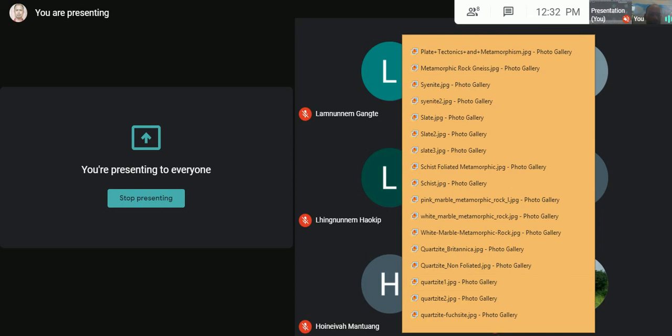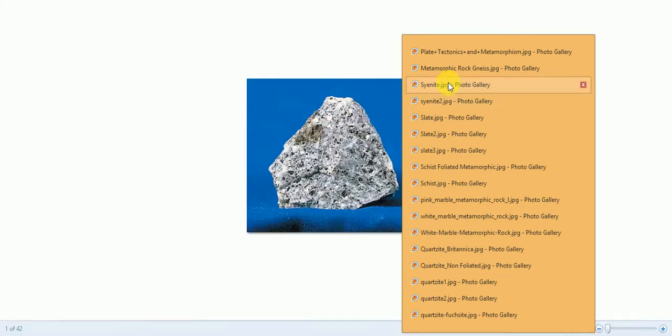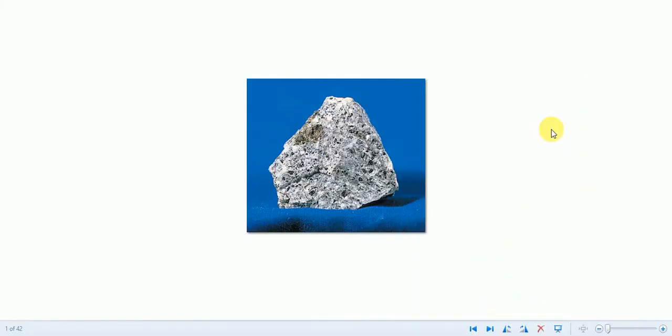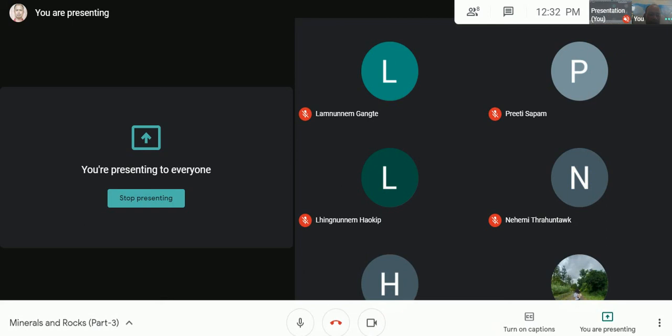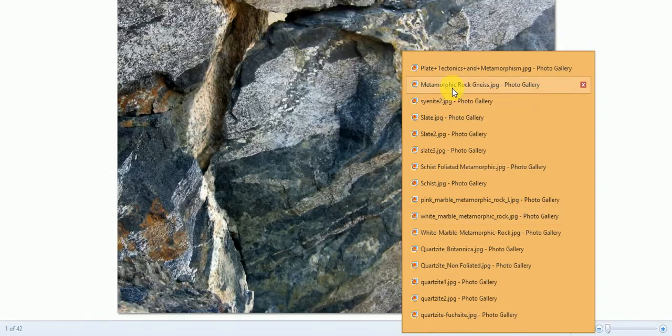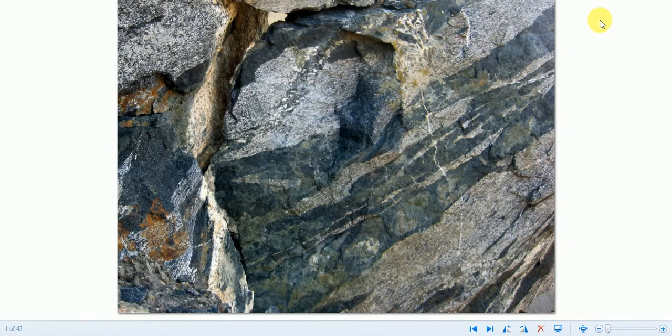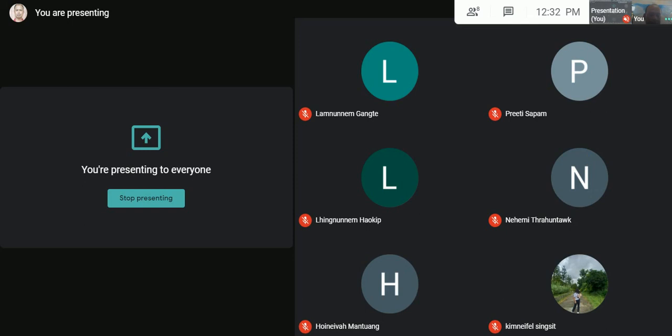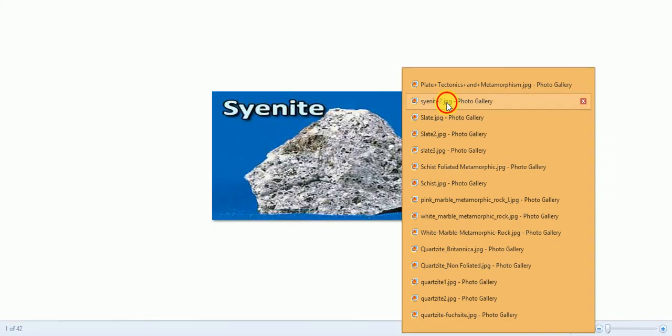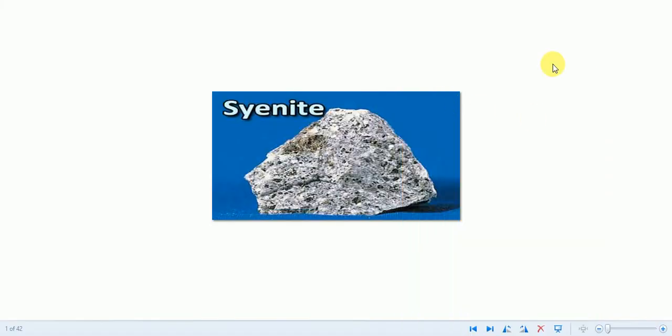And next we have this syenite. This is again gneiss with banded structure. This is another photograph of syenite.